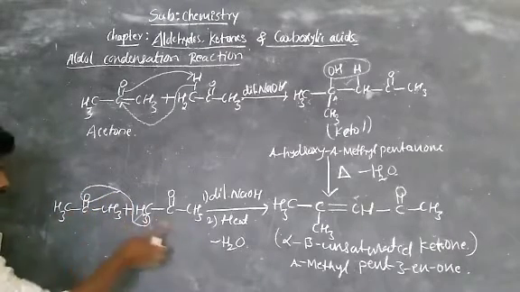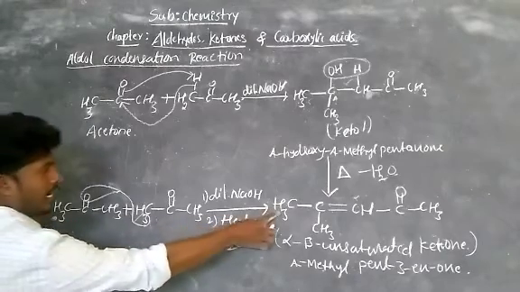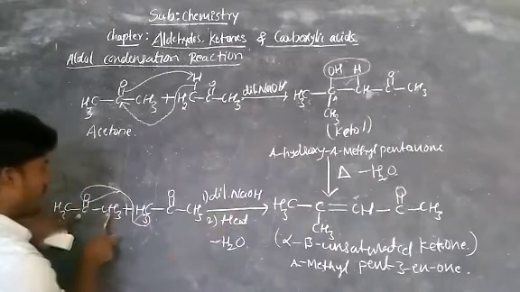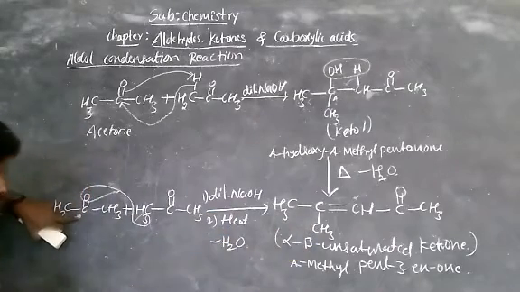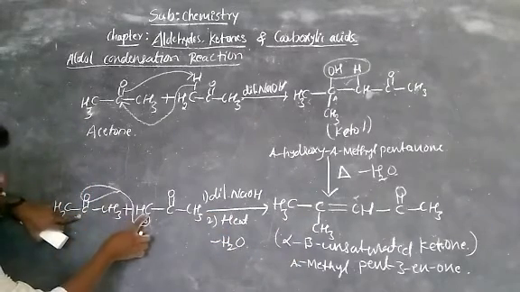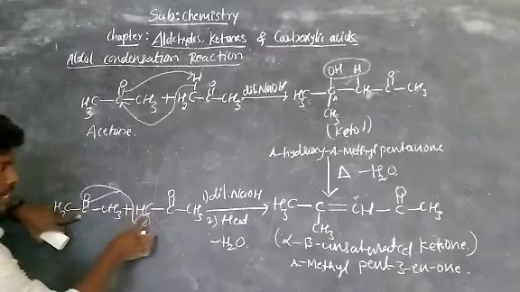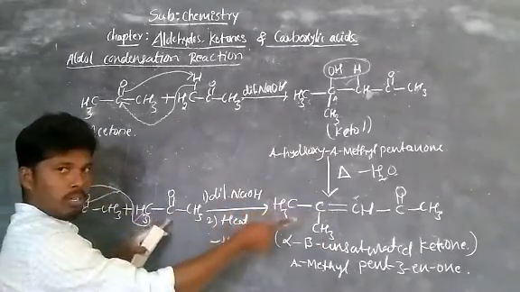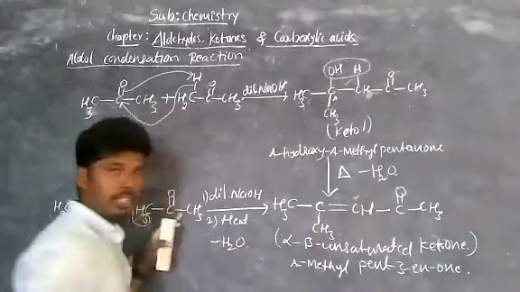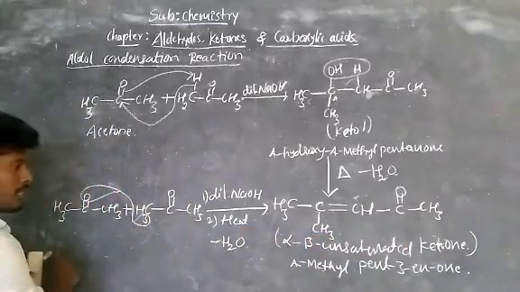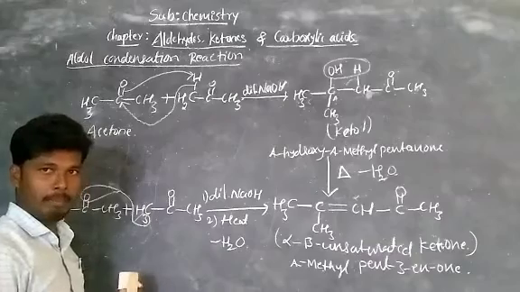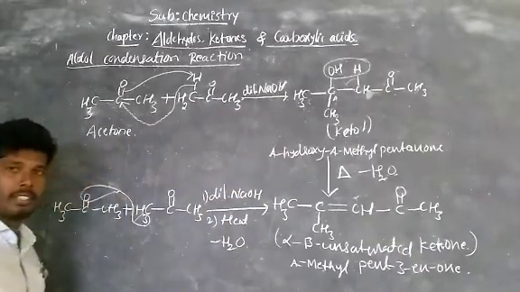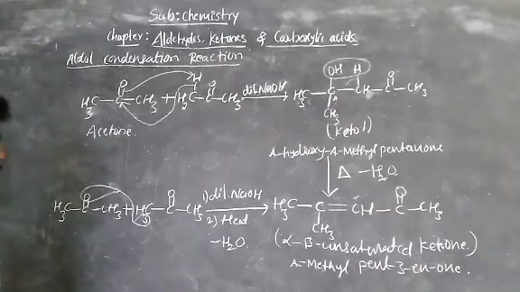Now CH3, see CH3, CH3, C, this one, then CH3, CH3. Got it? This double bond makes a bond with CH, double bond CH, this one. Then C double bond O, CH3, this one. Okay, got it? So this can also be written in a single step. Better you write this one. Practice. This is called aldol condensation.